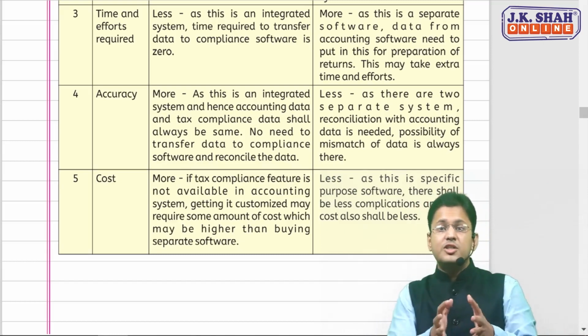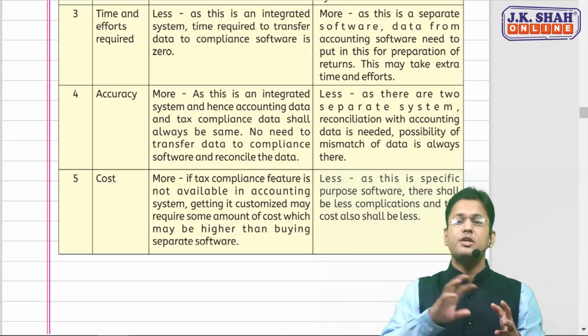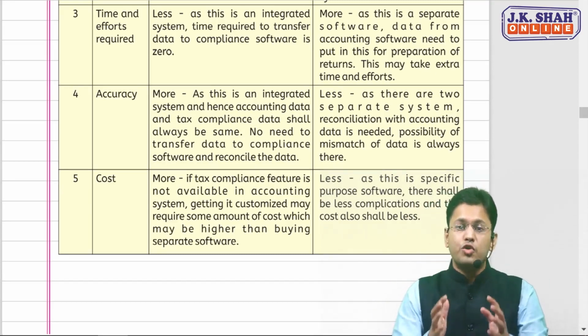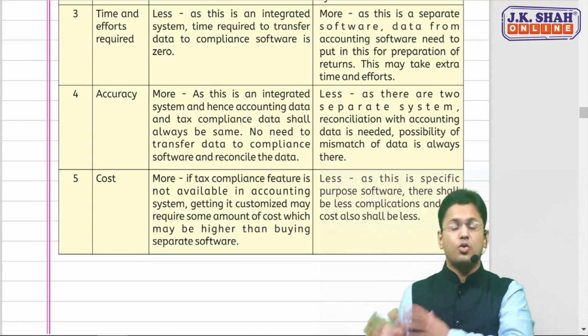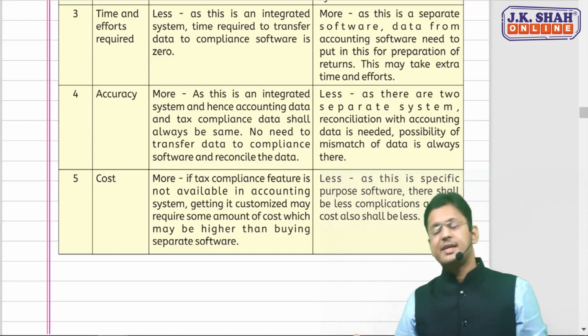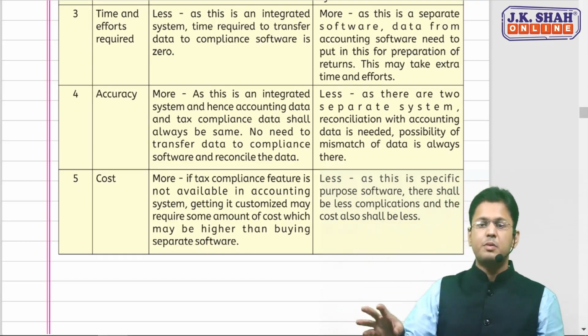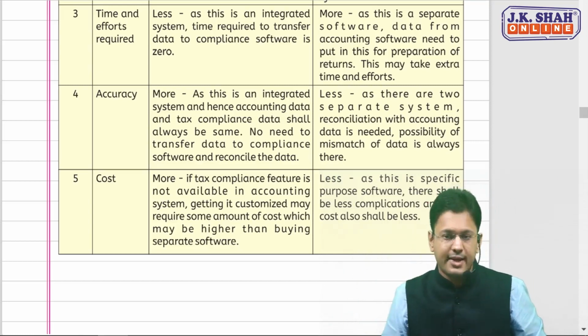If you are customizing your accounting software to merge it with the compliance software, the cost would be more as compared to buying a separate tax compliance software. In the second case, since the software is for that specific purpose, there is no need to customize and no complications, so the cost would be less.